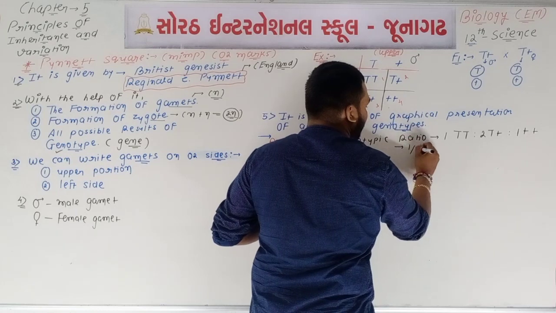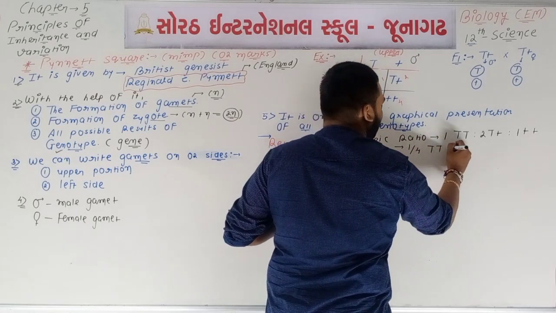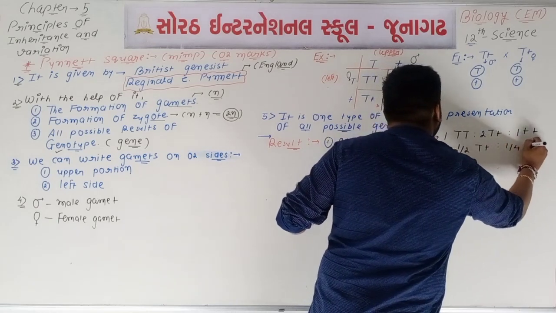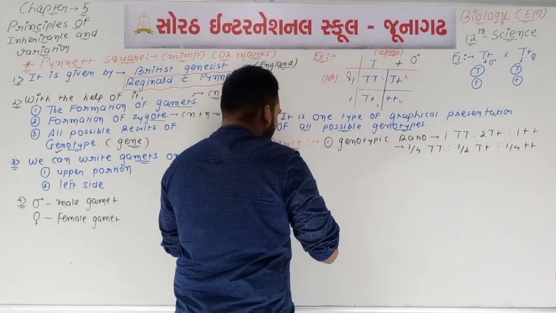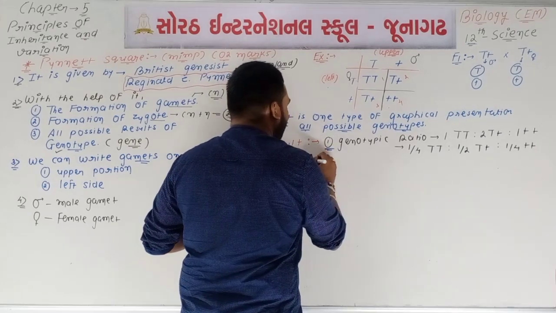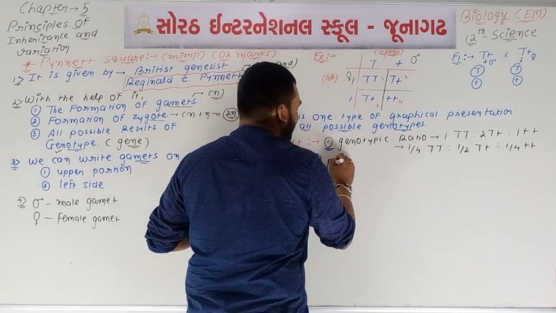Means we can say 1 upon 4 capital T capital T is to 1 upon 2 capital T small t is to 1 upon 4 small t small t. It is all about the genotypic ratio. But what about the phenotypic ratio?